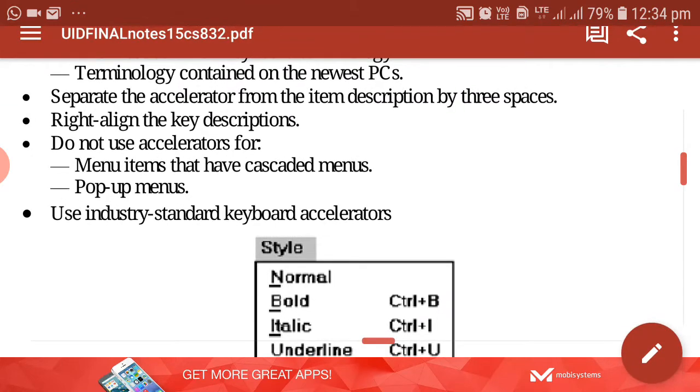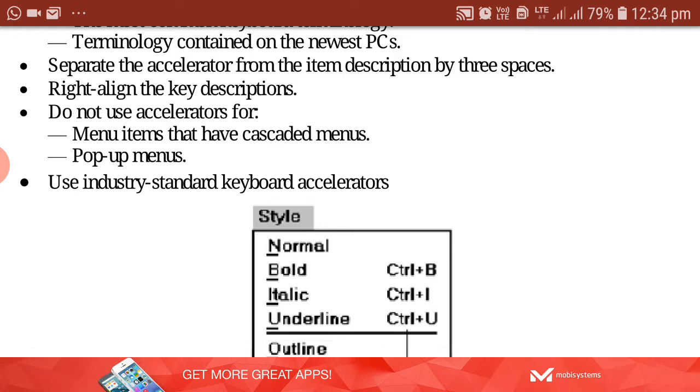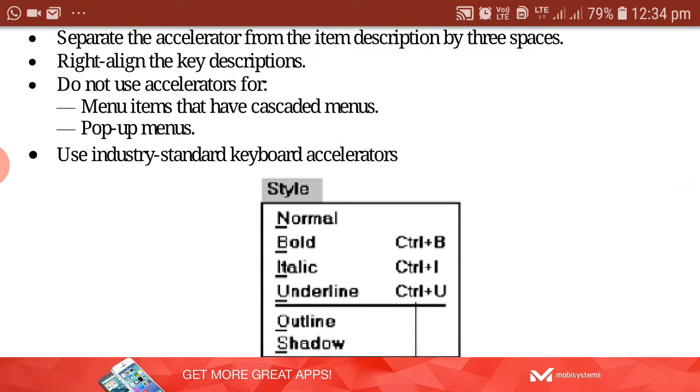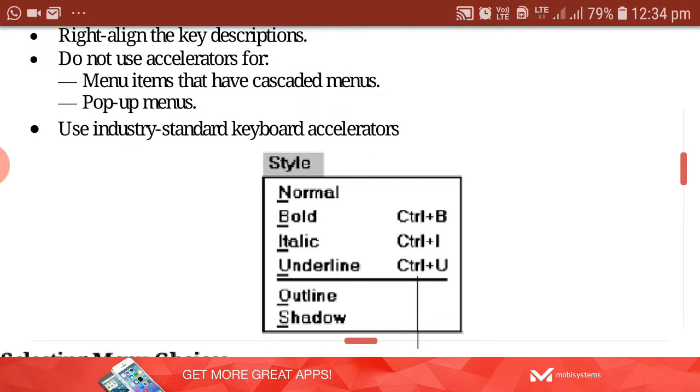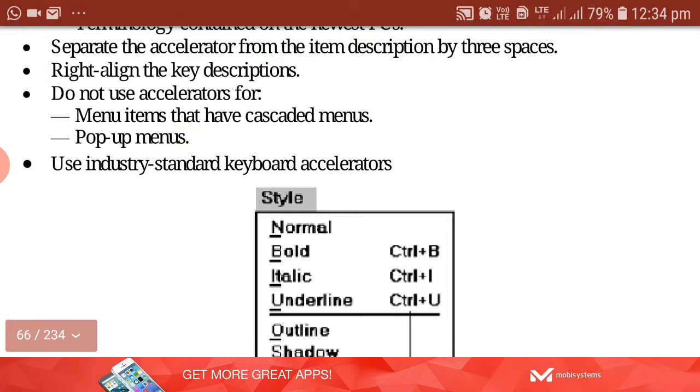Always separate the accelerator from the item description by at least 3 spaces. Suppose Copy is the item description, at least 3 spaces must be left. After that you have to give the shortcut keys. Control plus C can be given after 3 spaces. So right align the key description. Do not use the accelerator for menu items within the main menu itself. Suppose File is there or Edit is there, in front of Edit you are not getting any shortcut keys. In front of the File option, no shortcut keys have been specified. So do not use accelerators for the main menu items, right?